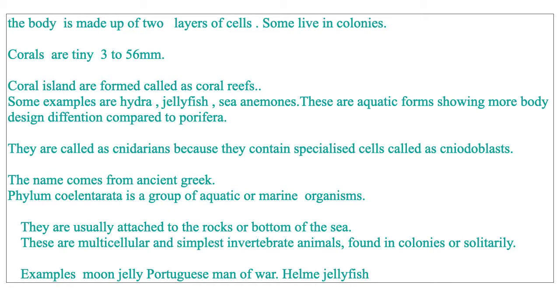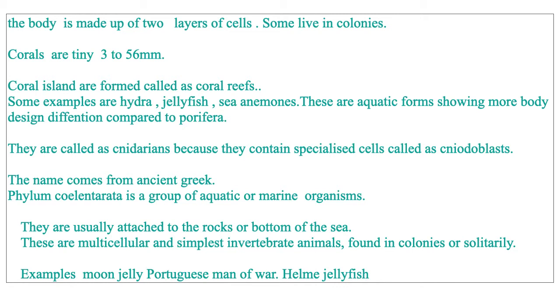The body is made up of two layers of cells. The outer cells form the outer layer. The inner layer is formed by the inner cells. There is a gastrovascular cavity present in the body. And some organisms belonging to the Coelenterata can live freely. Some of the organisms live in colonies or in groups. Example, corals. Corals always live in colonies, and such colonies are called coral reefs.